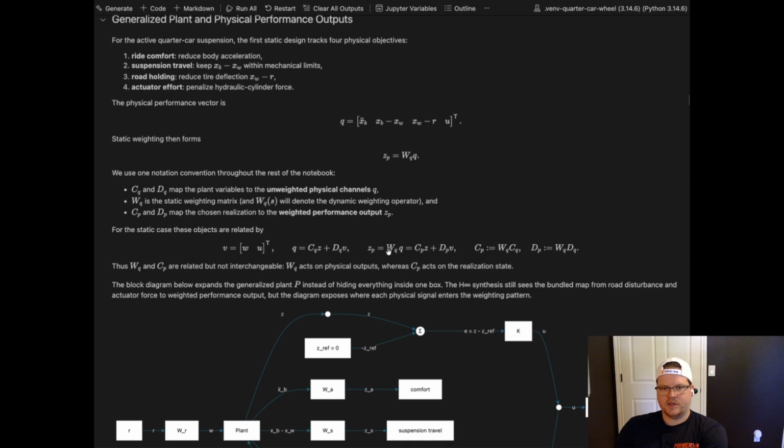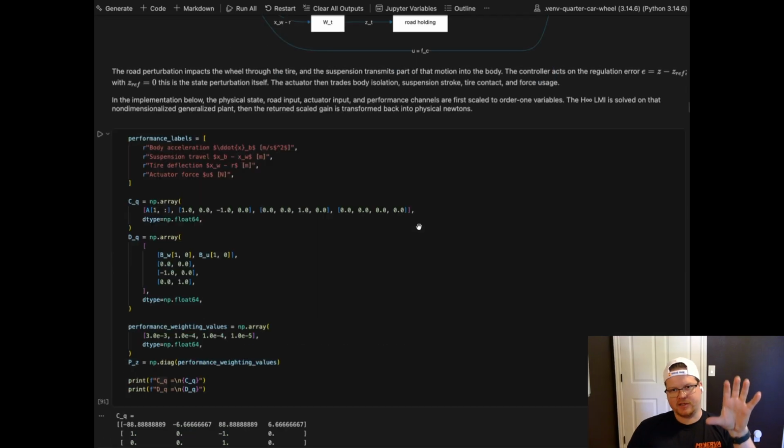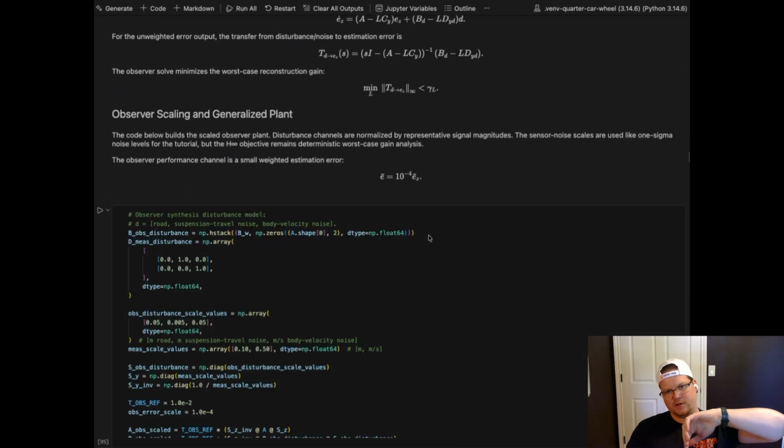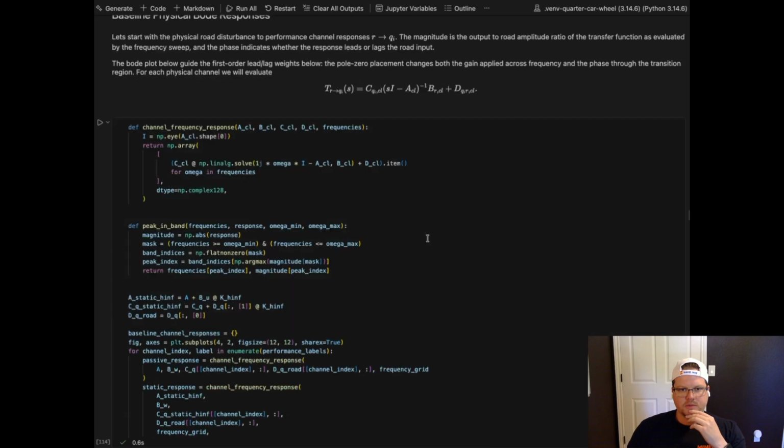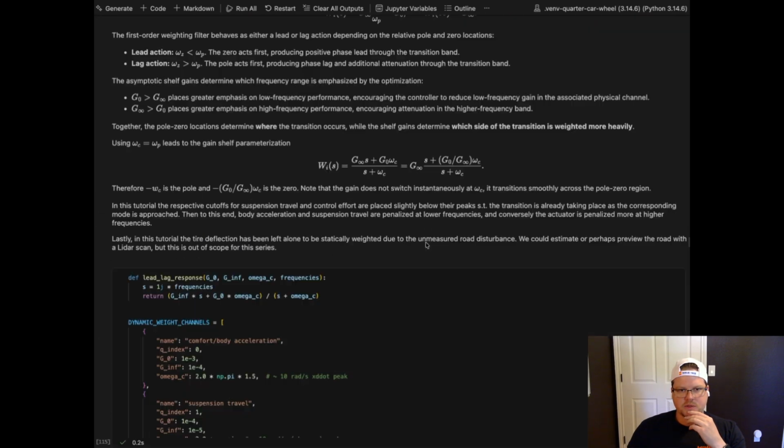And so ZP is then a function of WQQ from above, and then we introduce the Q onto the WQ. So then we have this commutative operator from CQ, WQ to CP. So that's what our CP and DP look like now. I wanted to just break that out to be a little bit more pedantic on the static side. So now jumping to the dynamic side, it's a little more digestible.